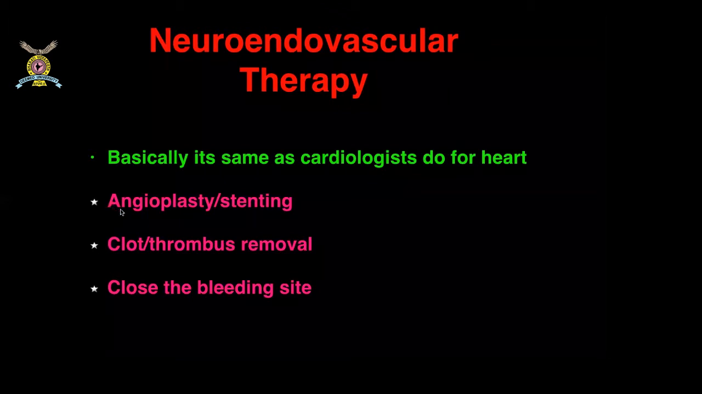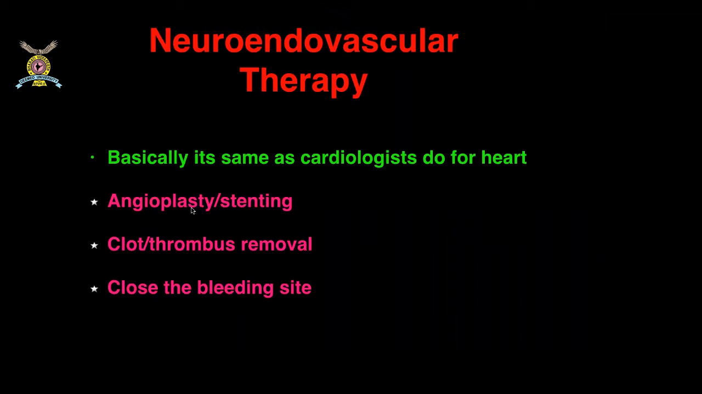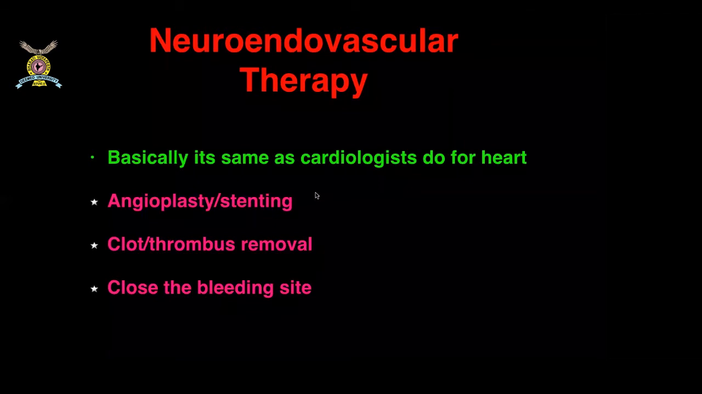Basically, we have three major treatments. The first treatment is known as angioplasty or stenting. Whenever there are long-term blockages, we can do an angioplasty or stenting. The second and very recent treatment is thrombus removal, or clot removal, from the blood vessels of the brain. And the third is whenever there is active bleeding inside the brain, we can close that bleeding site. So grossly, these are the three parameters of treatment where we work to give the benefit of the treatment to the patient.